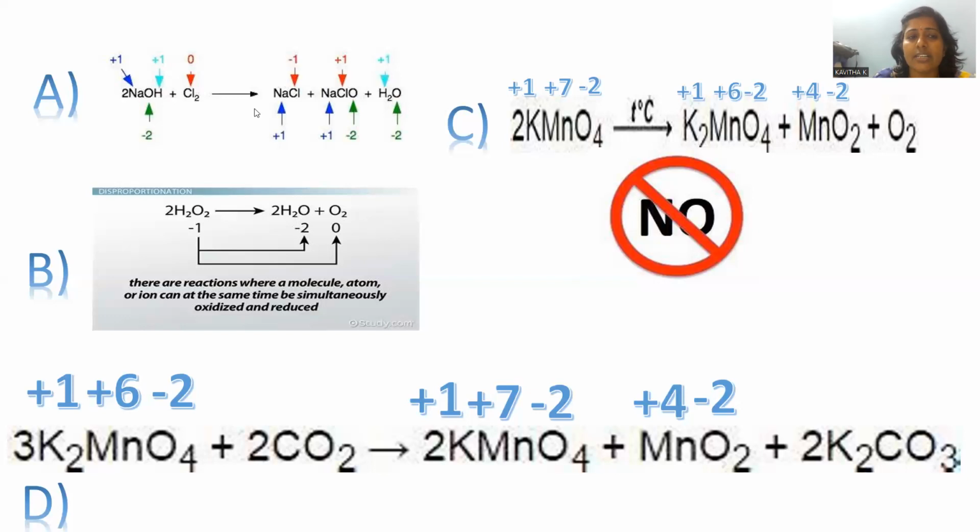Decreasing the oxidation state of any material is called reduction. And in the other compound, NaClO, you can find chlorine with the plus 1 oxidation state. So 0 to plus 1 is a rise in the oxidation state of chlorine, which is called oxidation. Chlorine 0 turned into minus 1 and plus 1 as well, so it is a kind of disproportionation. Oxidation and reduction are both possible. Go with option B, decomposition of hydrogen peroxide.